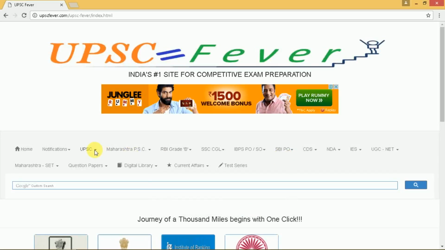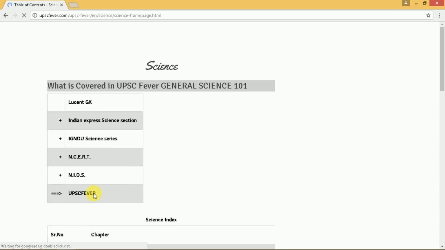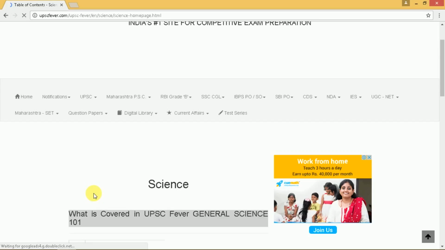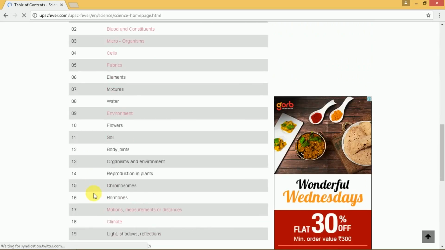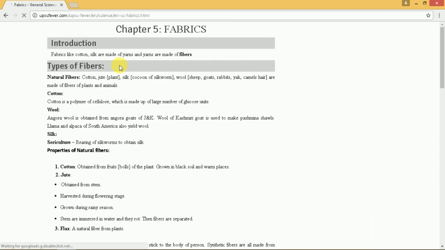So let us continue. Go to science, and then from science there is an index, and today we are going to start with fabrics.